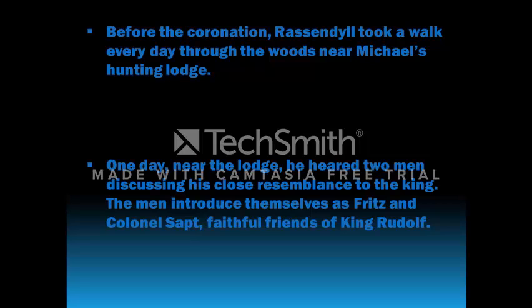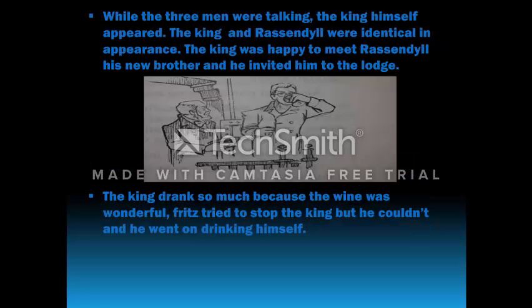Before the coronation, Rassendyll took a walk every day through the woods near Michael's hunting lodge. One day, near the lodge, he heard two men discussing his close resemblance to the king. The men introduced themselves as Fritz and Colonel Sapt, faithful friends of King Rudolf. While the three men were talking, the king himself appeared. The king and Rassendyll were identical in appearance.